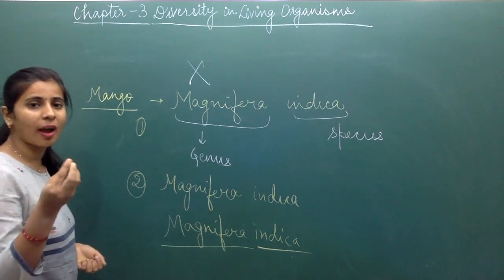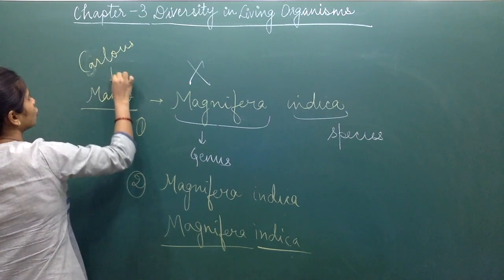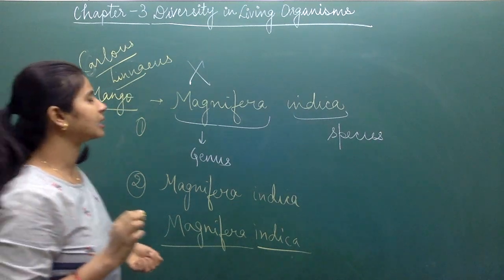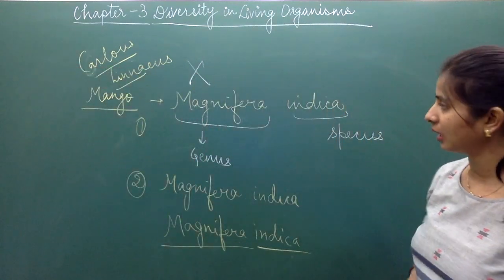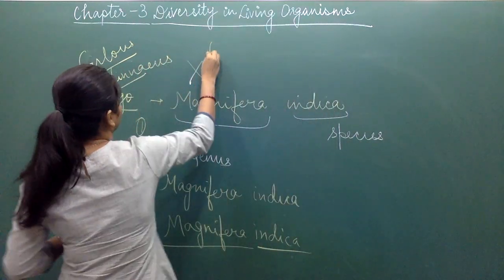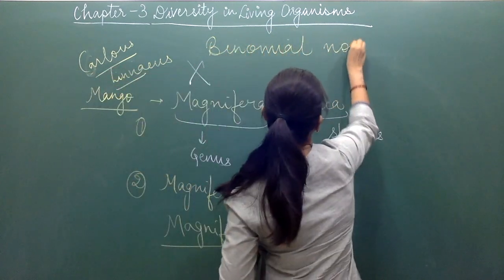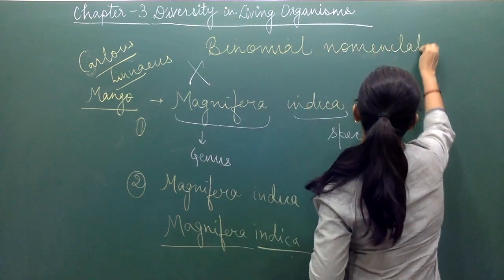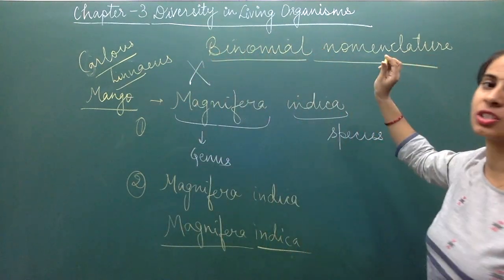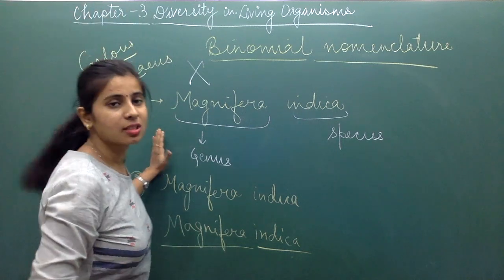So there are three or four things you have to learn here. First, it was given by the scientist Carolus Linnaeus. Many times I wrote this name on the board, so I hope you learned the spelling of the scientist. Carolus Linnaeus is known as the father of taxonomy, and these are the two general rules for binomial nomenclature. Binomial nomenclature means the name will contain two words. This is the universally accepted name, and it will not change from time to time, or according to place. So this is the last topic of this chapter.